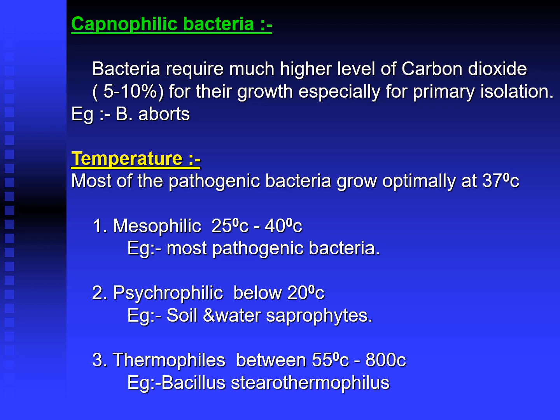Coming to temperature, most pathogenic or disease causing bacteria grow optimally at 37 degrees centigrade. They are classified as mesophilic, psychrophilic and thermophilic. Mesophilic bacteria mainly grow at 25 to 40 degrees centigrade, for example most pathogenic bacteria. Psychrophilic bacteria grow at temperatures below 20 degrees centigrade, for example soil and water saprophytes. Thermophiles grow between 55 and 80 degrees centigrade. Example, Bacillus stearothermophilus.